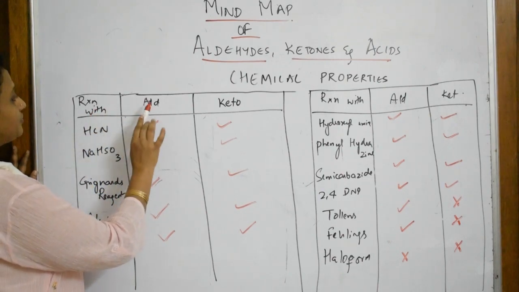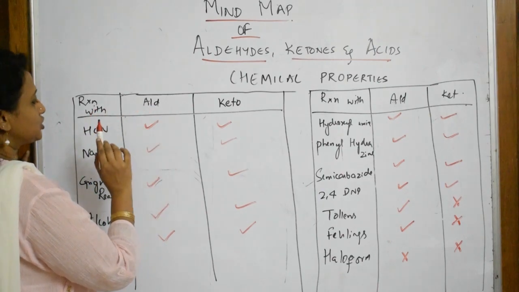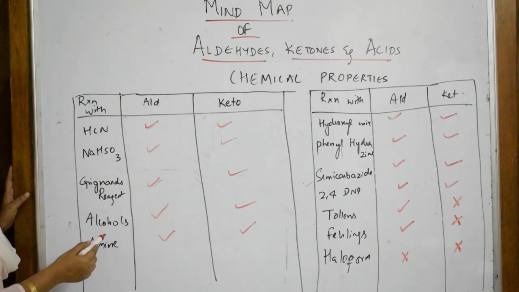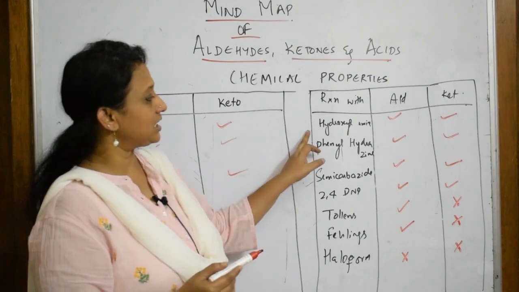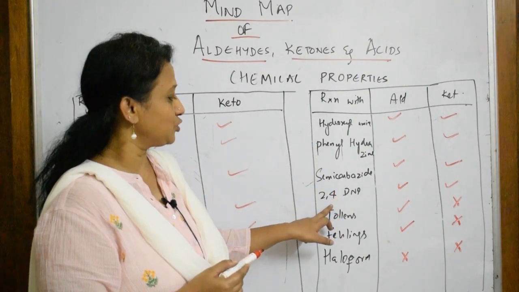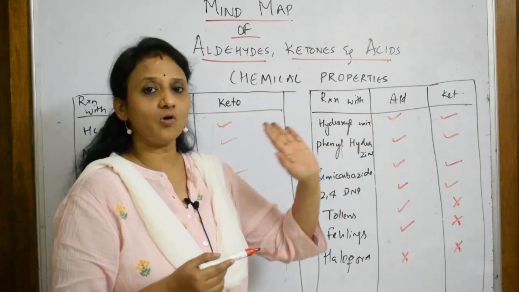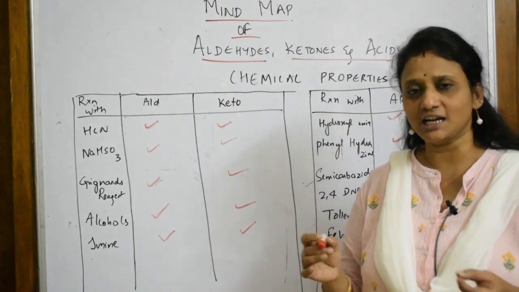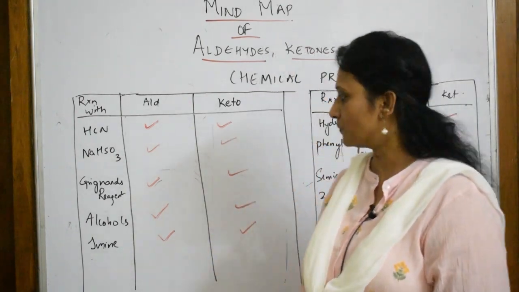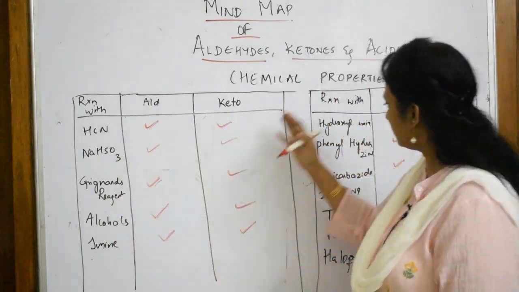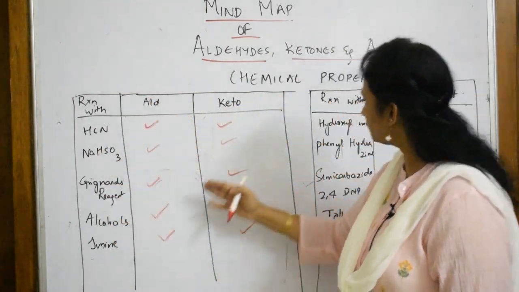Here, reaction of aldehyde with HCN, yes. So HCN, sodium bisulfite, Grignard's reagent, alcohols, imines, hydroxylamine, phenyl hydrazine, reaction with semicarbazide, 2,4-DNP. Till here, all the reactions are shown by aldehydes and ketones. So don't worry, as I said, I'll be showing you the detailed explanation also. So all these reactions, the aldehydes will react with all these, ketones also will react with all these.